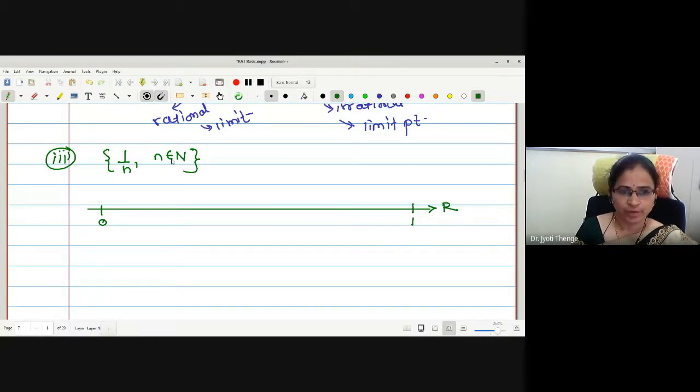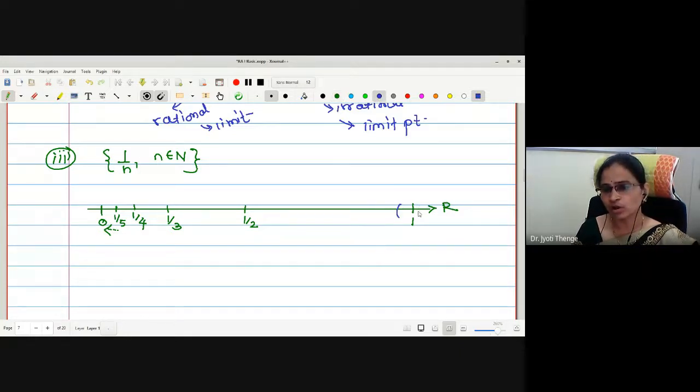First, let me mark the elements of this set. For n equal to 1, this is 1 by 1, that is 1. For n equal to 2, this is 1 by 2. For n equal to 3, this is 1 by 3. For n equal to 4, this is 1 by 4, then 1 by 5. If I just continue, it will reach towards 0.